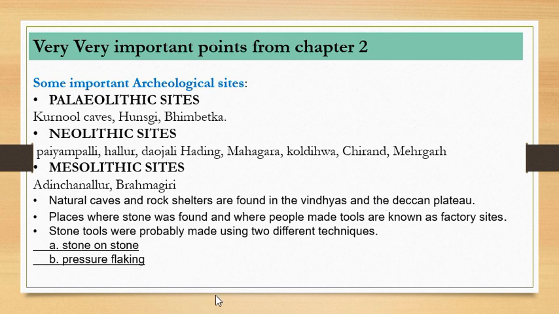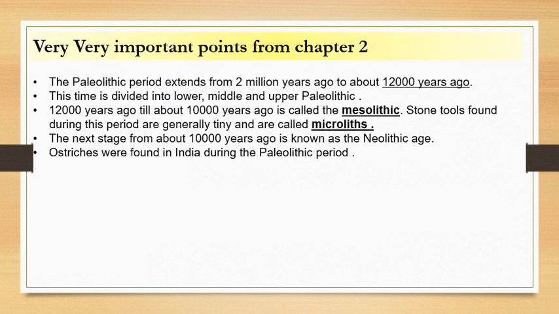Then the chapter talks about two important techniques of making stone tool. The first technique is the stone on stone technique, and the second technique is called as the pressure flaking technique. Okay, so we are going to see how these two technique works. So apart from this, the chapter also tells you the detail of Paleolithic period, and it tells you that it extends from 2 million years ago to about 12,000 years ago.